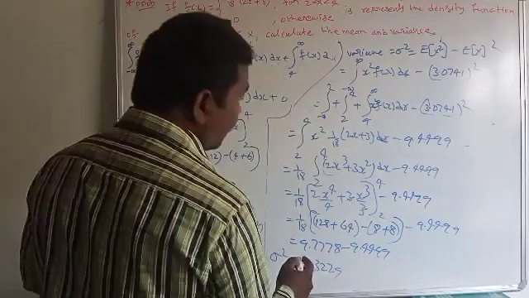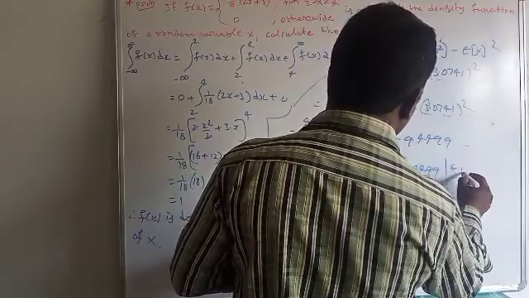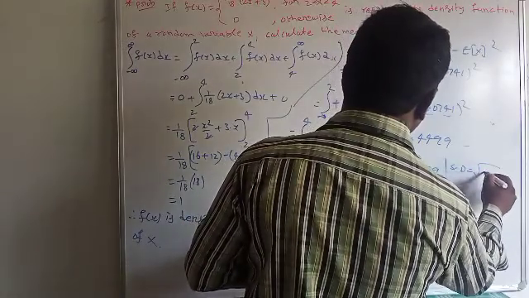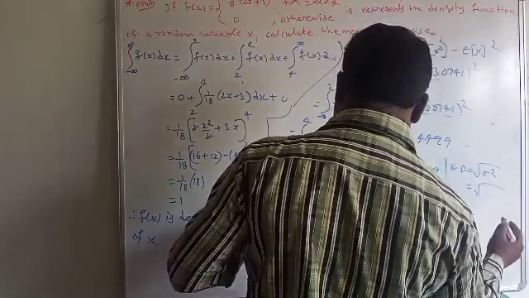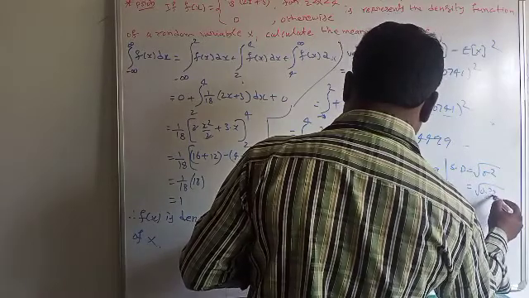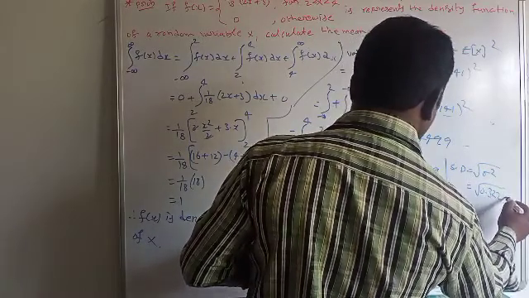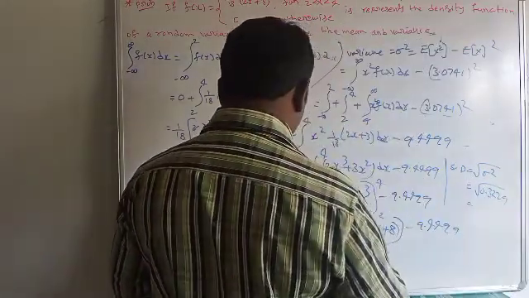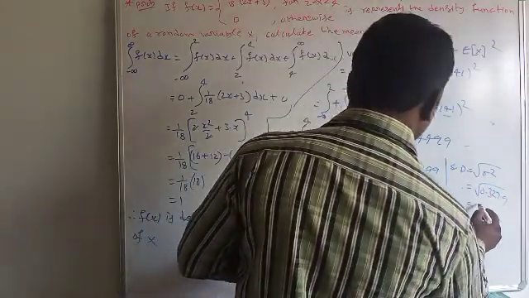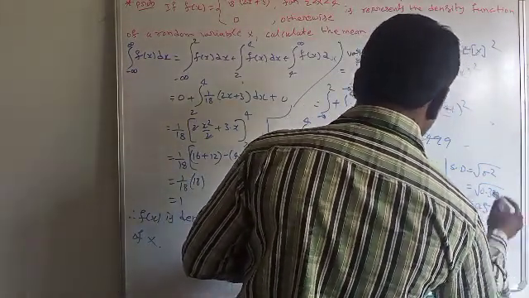This is sigma square. Okay, standard deviation: standard deviation is equal to square root of sigma square, the square root of 0.3279, which is 0.5726.